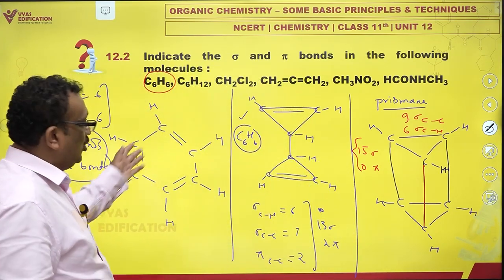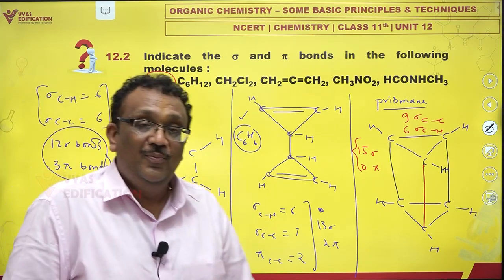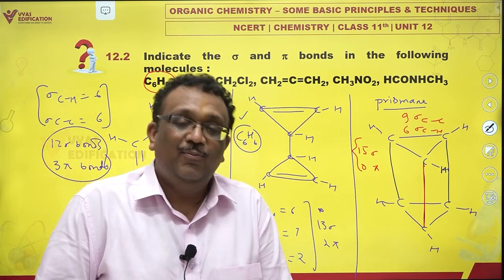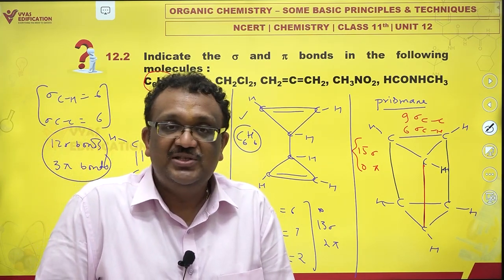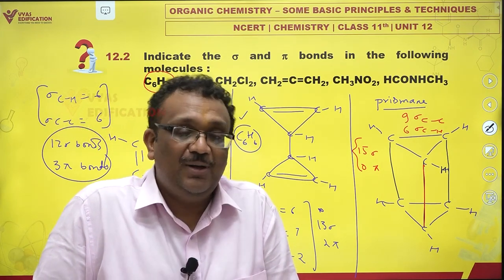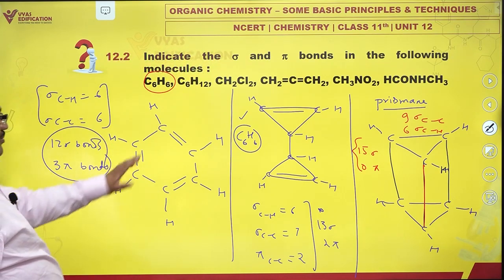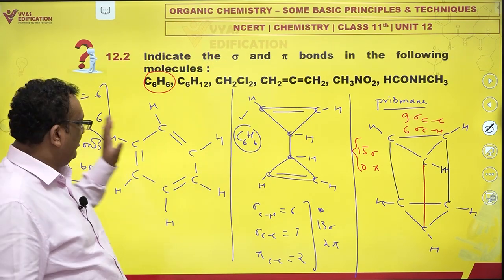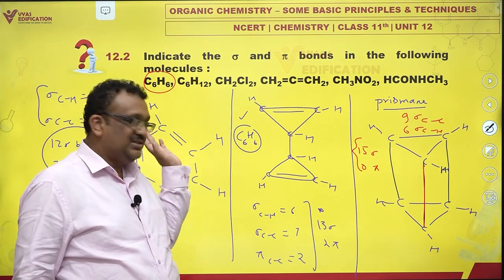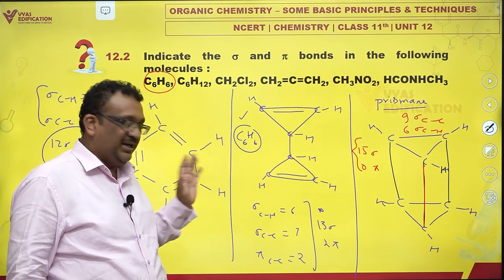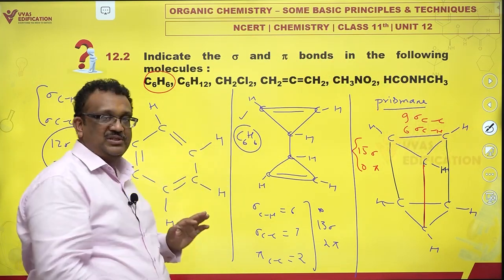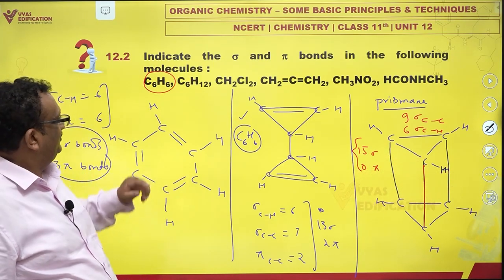It could be this, could be this, could be this. And if you allow me, I can keep on presenting you with molecules having the formula C6H6, having different numbers of sigma and pi bonds. There we are. And each of them is correct. This may be the official answer, but as per chemistry and science, each of them is correct, as correct as the other one.